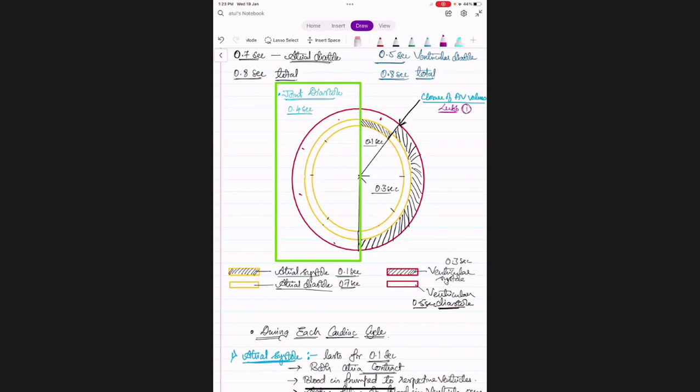Okay, and when the ventricles are contracting, just imagine from the lower part of the ventricle, blood is moving upwards.